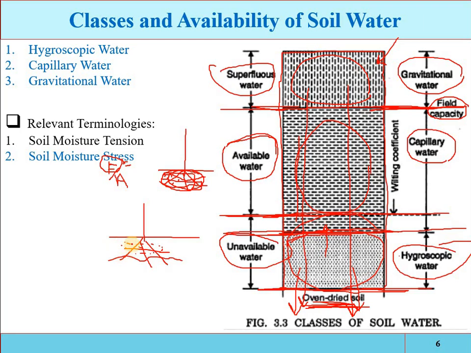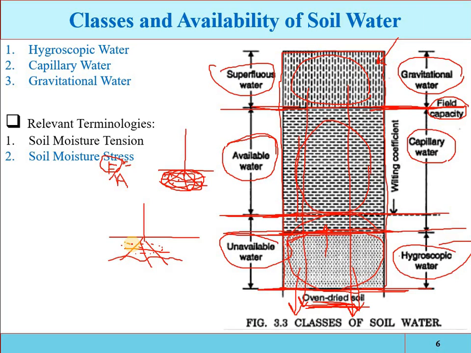So that extra amount of pressure which is required for the extraction of moisture content due to the presence of the salts, that is called the osmotic pressure. So the osmotic pressure, which is due to the presence of salts, and the moisture tension, which is just merely required for the extraction of moisture content, the moisture tension plus osmotic pressure, that is called the moisture stress.